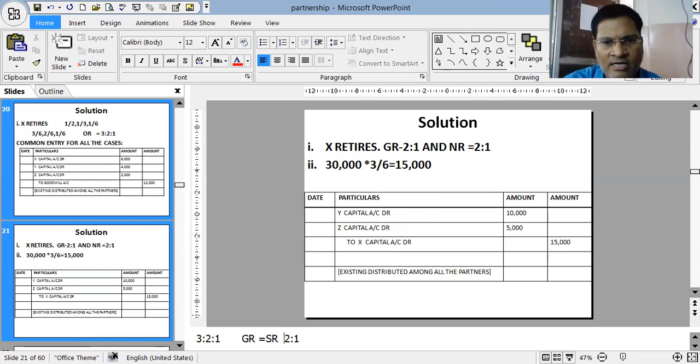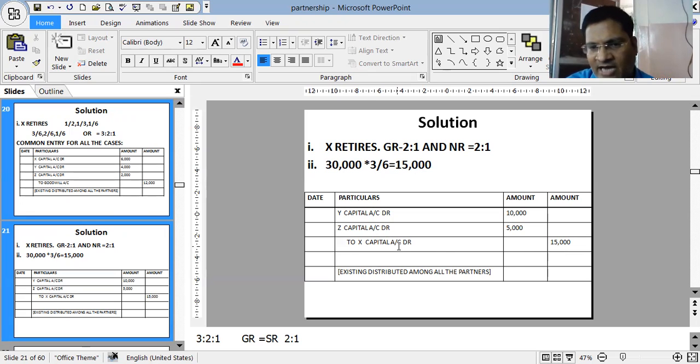So that is only done. So GR and SR is 2:1 only. So we have to first find out the share of goodwill of X. X was having 3/6 of the profit. Total goodwill of the firm is given 30,000. So his share is only 15,000. He will be getting 15,000. So he will be credited with 15,000.